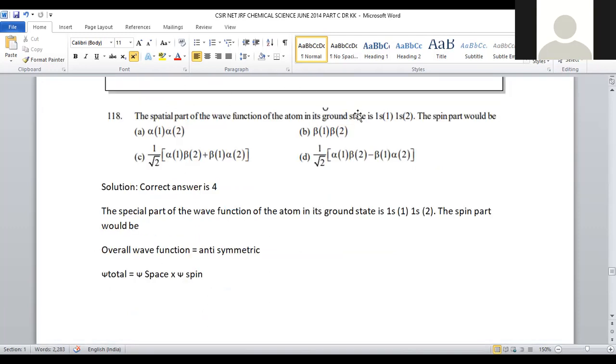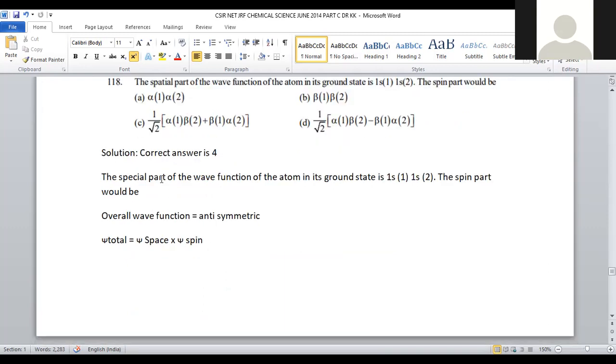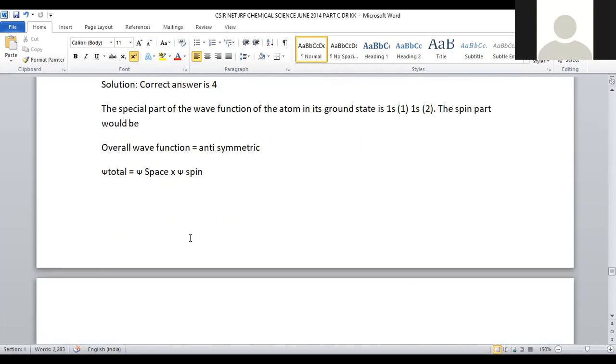Space wave function value is provided. What is the spin part of the wave function to be predicted? For that purpose, the spatial part of the wave function is given as 1s(1)1s(2). Spin part to be calculated. Overall wave function should become anti-symmetric. So the wave function is equal to the space function times the spin function. First, let us calculate space as well as spin.